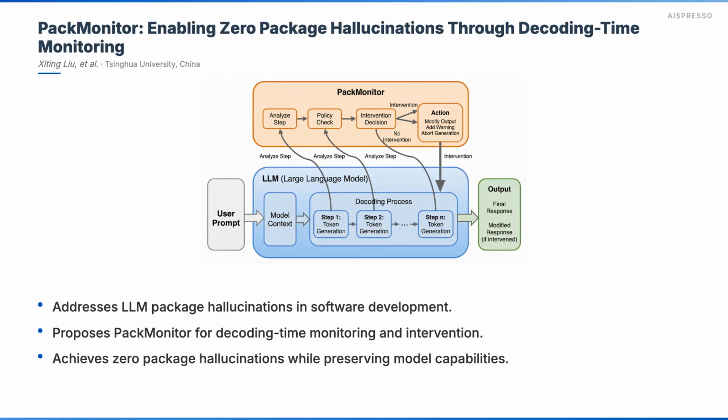They propose PackMonitor, the first approach to fundamentally eliminate package hallucinations by continuously monitoring the model's decoding process and intervening when necessary. PackMonitor uses a context-aware parser, a package name intervener, and a DFA caching mechanism to ensure efficiency and scalability. Extensive experiments across 5 LLMs demonstrate that PackMonitor is a training-free, plug-and-play solution that consistently reduces package hallucination rates to zero, maintaining low-latency inference and preserving original model capabilities.